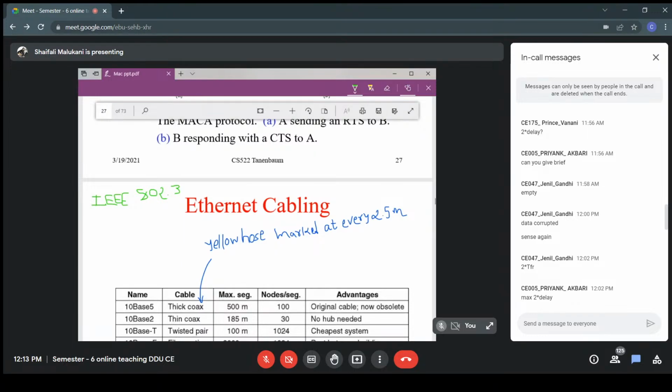Okay, let me tell you what is Ethernet. Ethernet is a standard provided by IEEE 802.3. Like RS-232, it is also a standard. This is also a standard, IEEE 802.3. Its other name is Ethernet. What kind of standard is it? It is a standard for LAN, a standard for local area network.